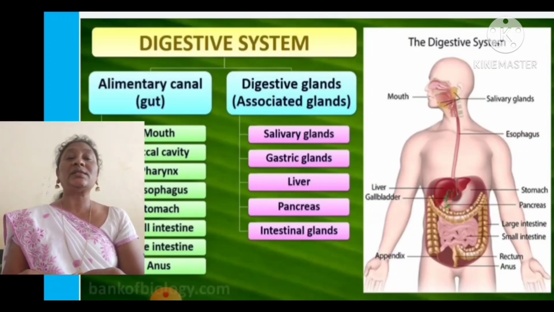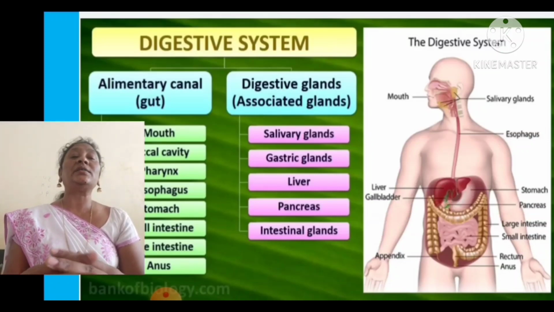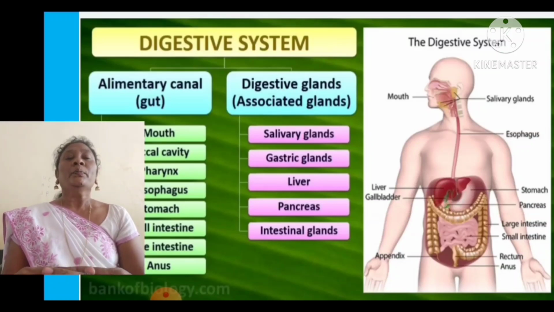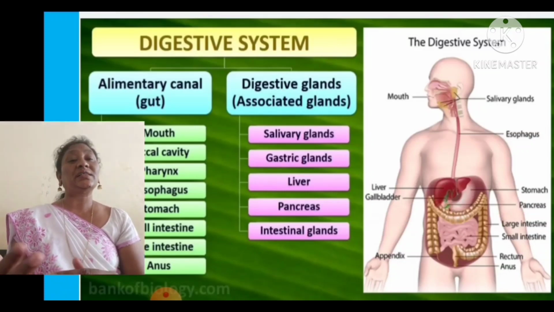As I said, the human digestive system is divided into two parts, that is the alimentary canal, which we also call the gut. The human digestive system is also called the alimentary canal or gut. And the other part is the digestive glands. These are associated glands, which are helpful for the digestion of food.